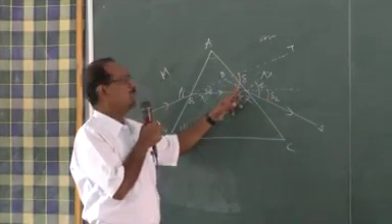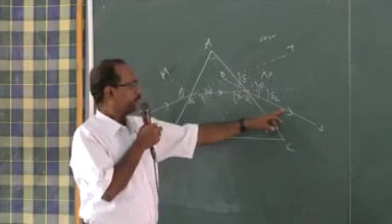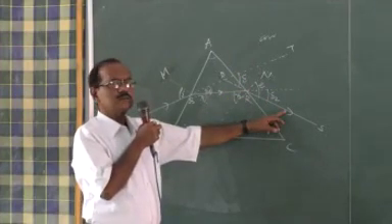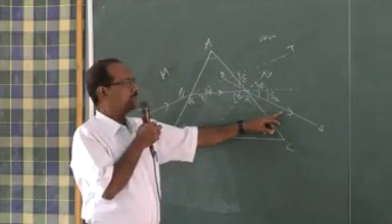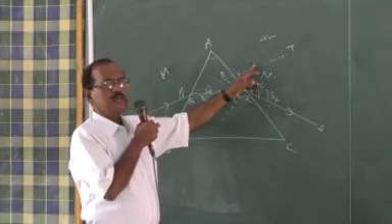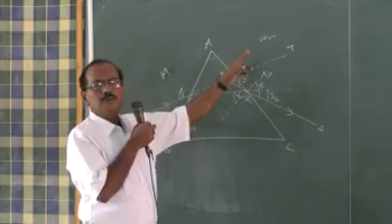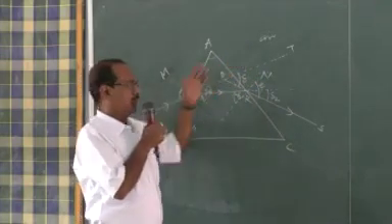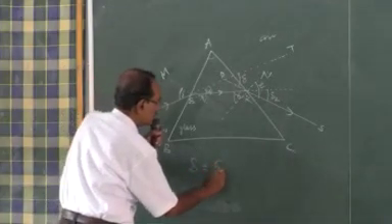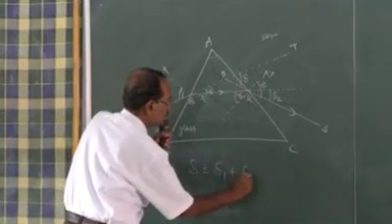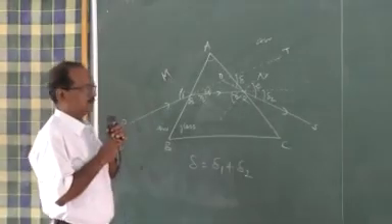And this is the final deviation, meaning the deviation of the emergent ray from the direction of the incident ray. So delta is equal to delta 1 plus delta 2.